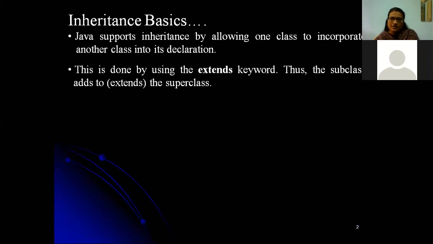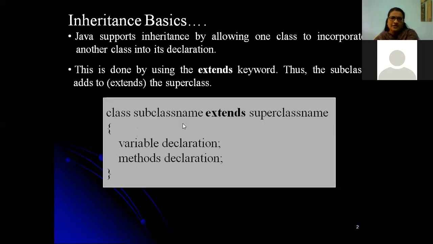But in Java, we have only 2 types. One is single inheritance, another one is multi-level inheritance. Okay, multiple inheritance, what are the drawbacks of those, why they are not in Java, we will discuss in the inheritance chapter. Okay, these are the inheritance basics.